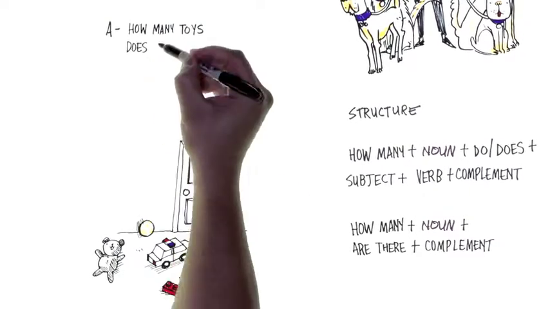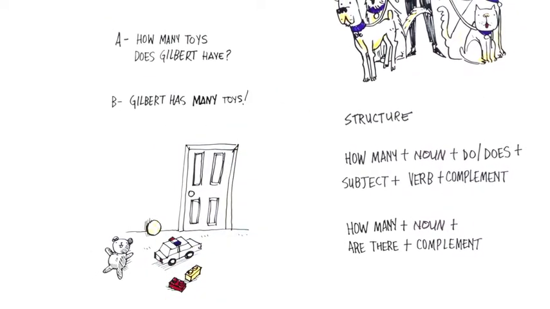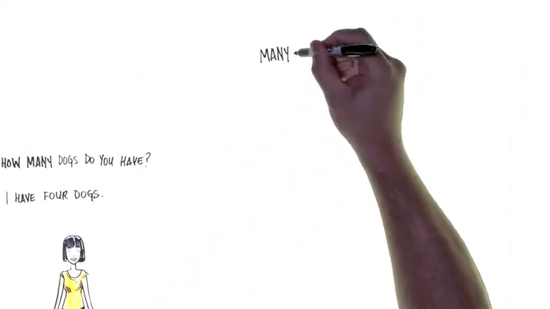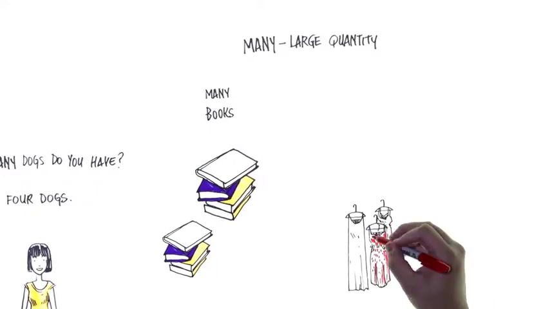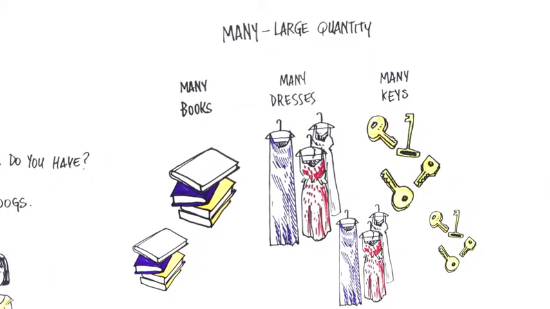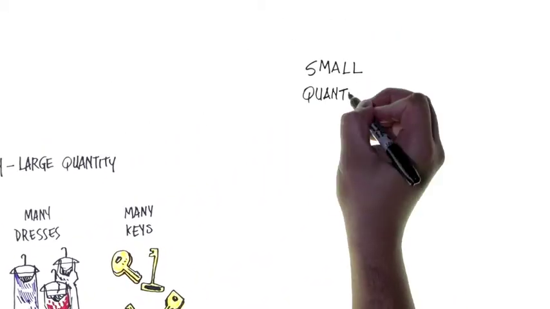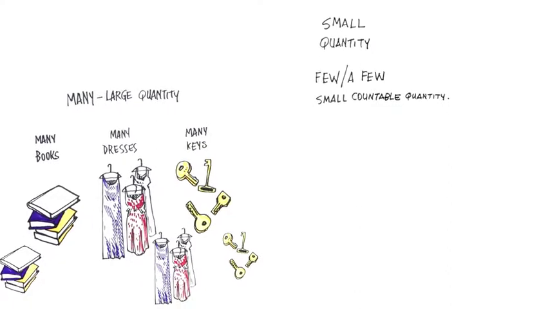How many toys does Gilbert have? Gilbert has many toys. Now, many is used for a large quantity, like many books, many dresses, many keys. We can also talk about small quantity, few, a few, small countable quantity, like